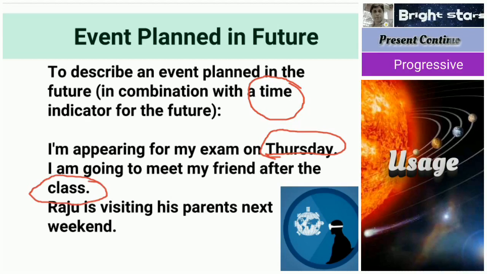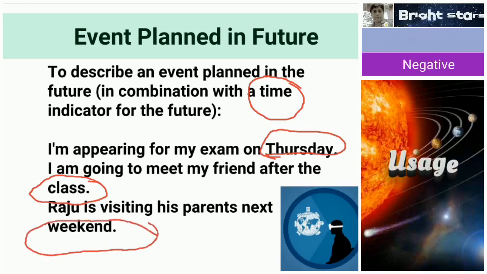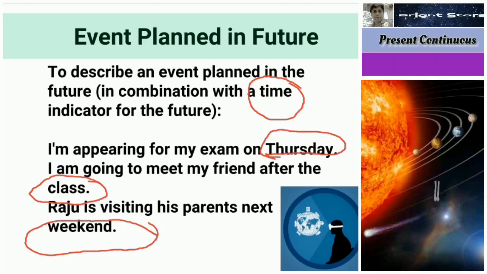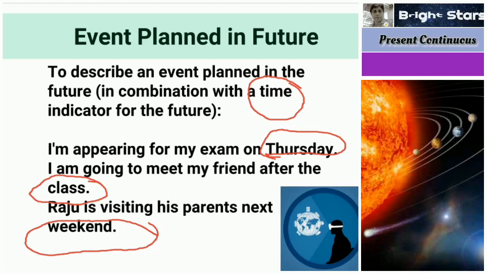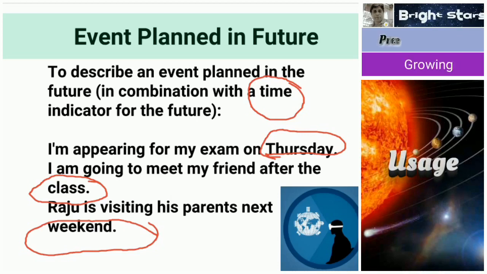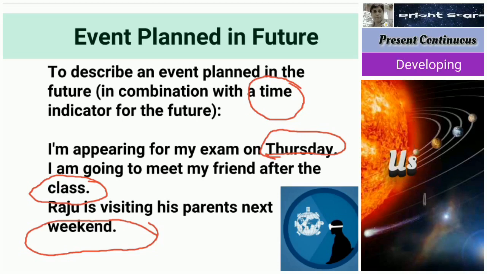Raju is visiting his parents next weekend. So next weekend, the time is fixed. In this sense also, I am going to attend a seminar. That means the seminar time is fixed, the date is fixed, the venue is fixed. I am going to attend. That is future, but still you are in the process of preparation. I am appearing for my exam.